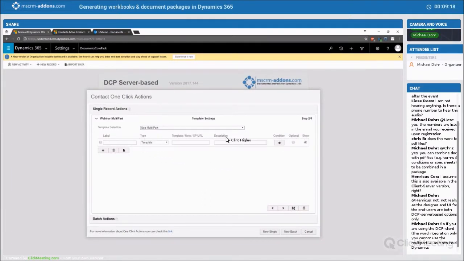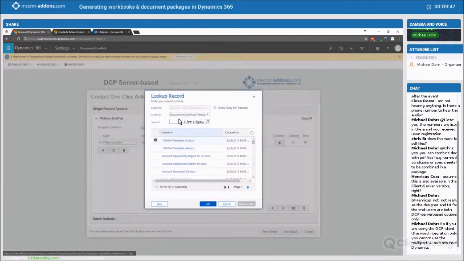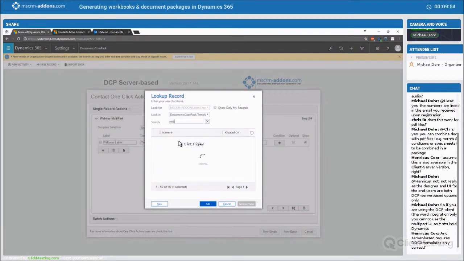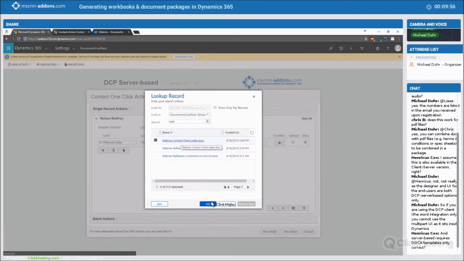It's broken up into a couple of sections. We have our main label here. The first thing I'm going to put in there, the main label for this particular one, is the welcome letter. So I'll throw that in there as the label. The type is going to be template type. You can see I can select from here what type I'm actually going to use. I'm going to be selecting this. This is a template that I have on my system. Select right in there. It brings me to my lookup for the particular template that I'm going to use. Got my template right here for the client contact letter.